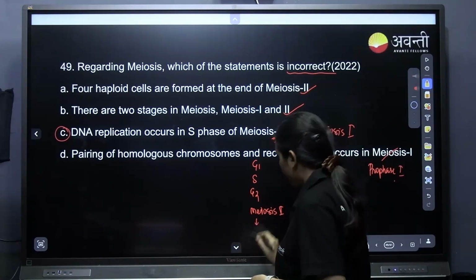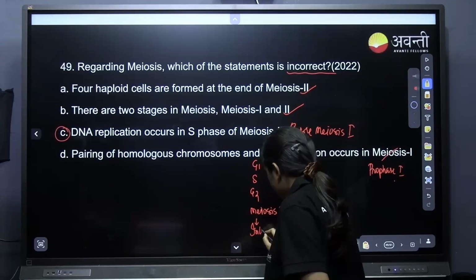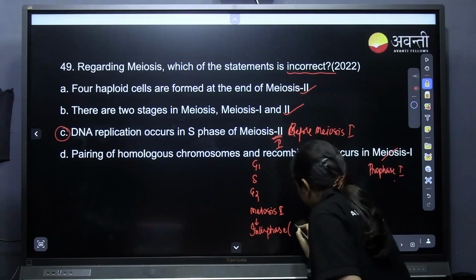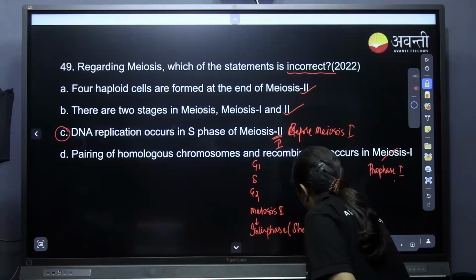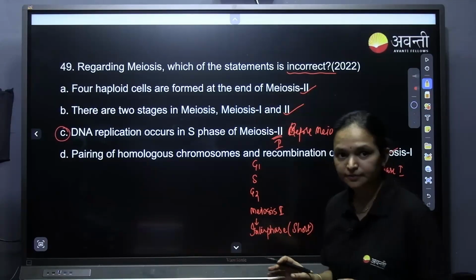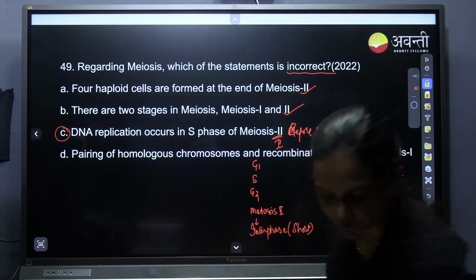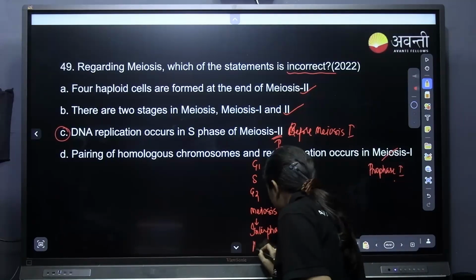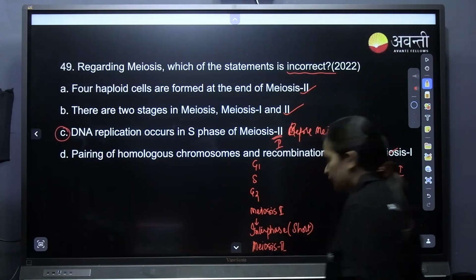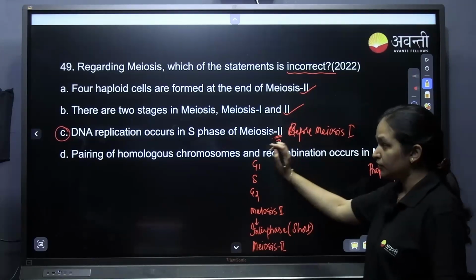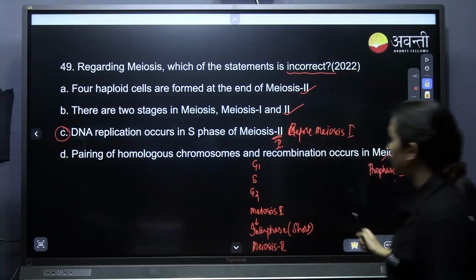After meiosis 1 there is a very short interphase, and complete decondensation doesn't take place. Next happens meiosis 2. So C is the wrong statement.